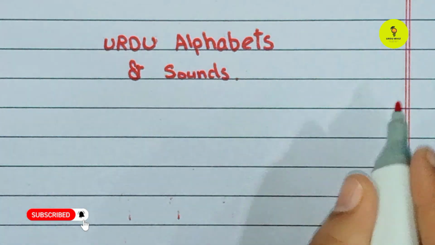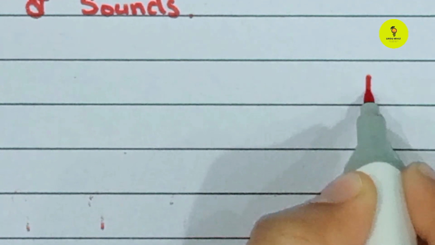Let's start the video. Urdu alphabet first letter is Alif.